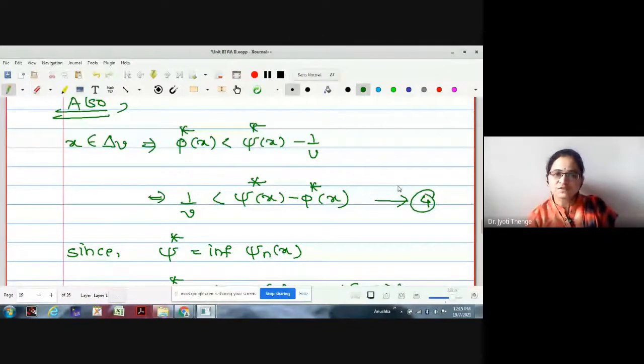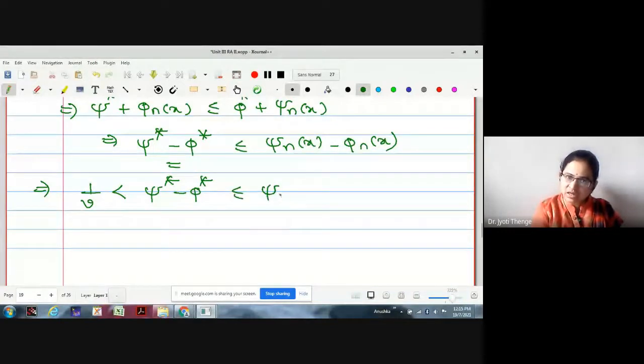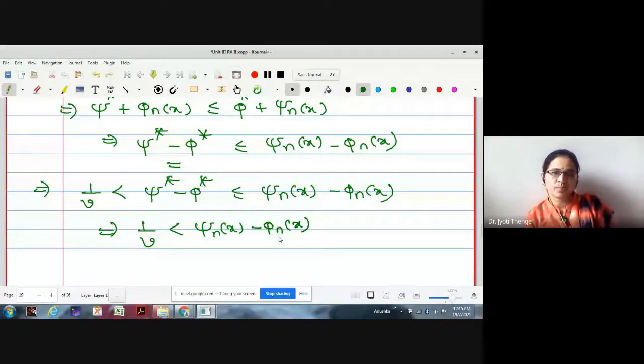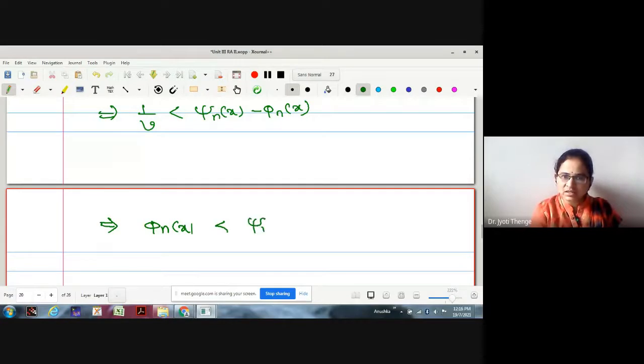Using this 4, may I say this term is greater than 1 by v. So 1 by v is strictly less than psi star minus phi star, which is less than or equal to psi n x minus phi n x, which gives us 1 by v strictly less than psi n x minus phi n x. Therefore, phi n x is strictly less than psi n x minus 1 by v, for n greater than or equal to 1.